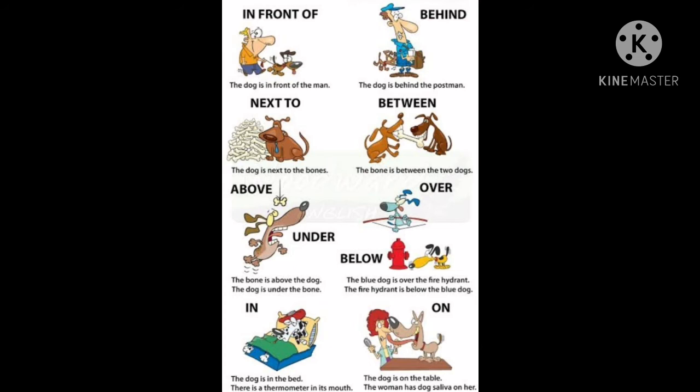Please understand these sentences with the help of pictures and read again. The bone is above the dog. The dog is under the bone. Next is over and below. The blue dog is over the fire hydrant. The fire hydrant is below the blue dog. Please see the pictures carefully to understand the prepositions. Next is in. The dog is in the bed. There is a thermometer in its mouth. Next, on. The dog is on the table. The woman has dog saliva on her.